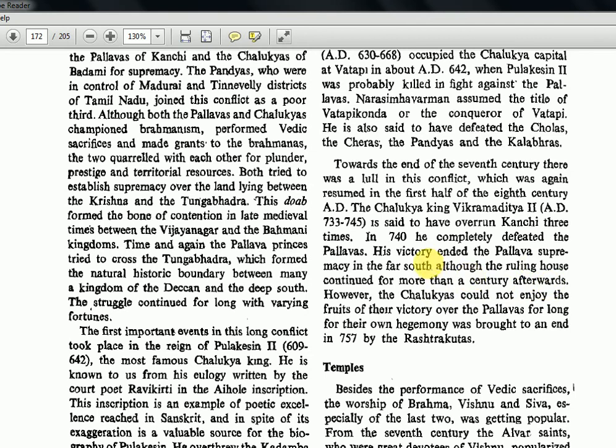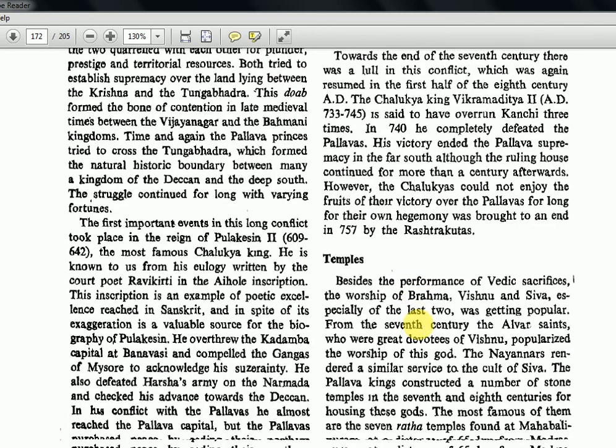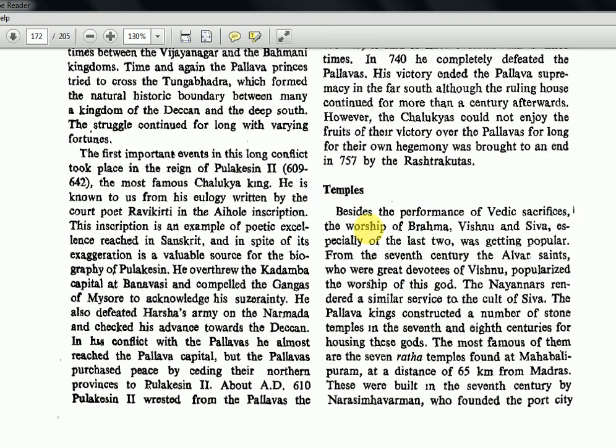Now, however, the Chalukyas could not enjoy the fruits of their victory over the Pallavas for long, for their own hegemony was brought to an end in 757 by the Rashtrakutas. So in 740 they thought they would be the supreme power, but the Rashtrakutas came up and became the supreme power. So that is the full story of almost all the 6th, 7th, 8th century kingdoms we saw. Hope you understood it. Else watch that video one more time, because I have tried to read every line for you, and whatever is important I have repeated for you.